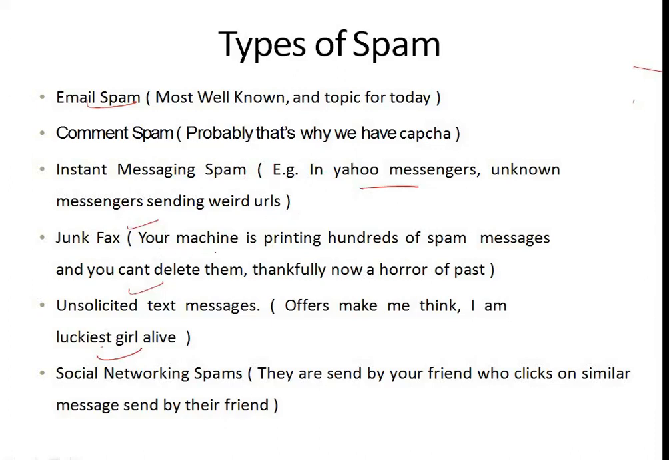And junk fax. We know that hundreds of spam messages get printed on our machine and we can't delete them. So that is also a junk fax. Then unsolicited text messages, such as offers that make me think I am the luckiest girl alive. Such things are examples of unsolicited text messages. And social networking spams are sent by your friend who clicks on similar messages sent by their friend. So these are all different types of spam, but we are concentrating on email spam in this chapter.